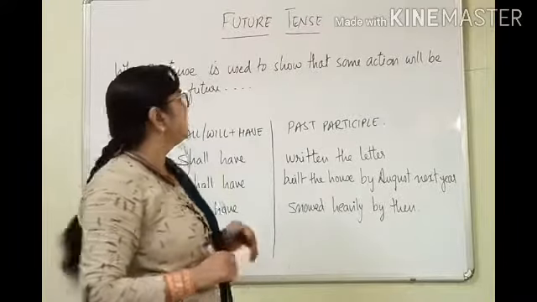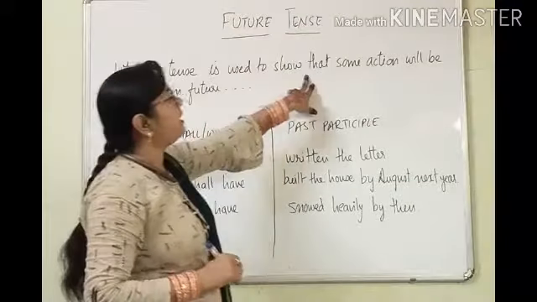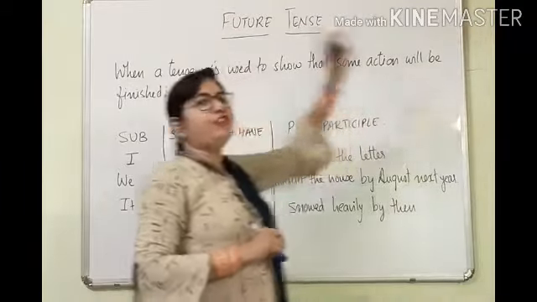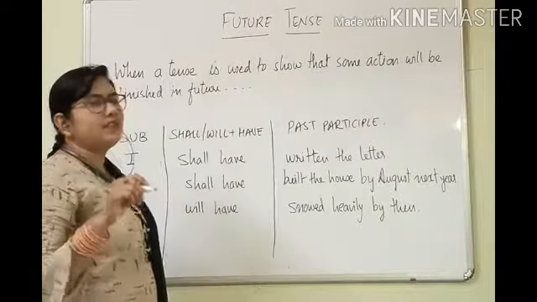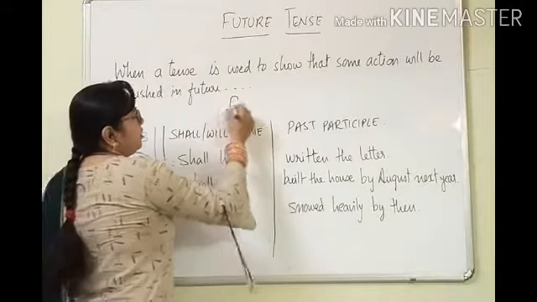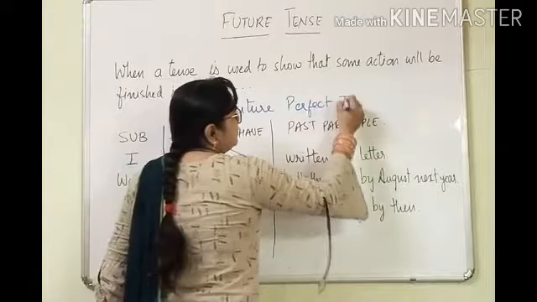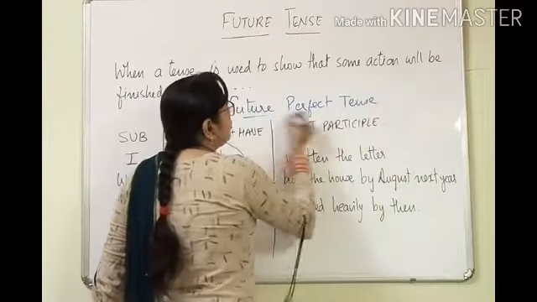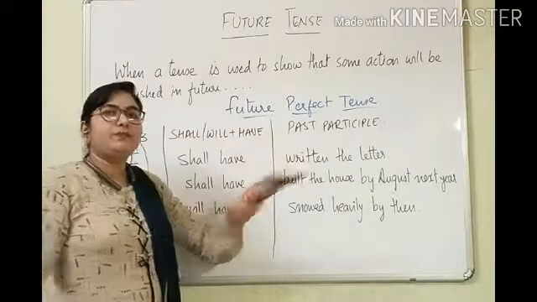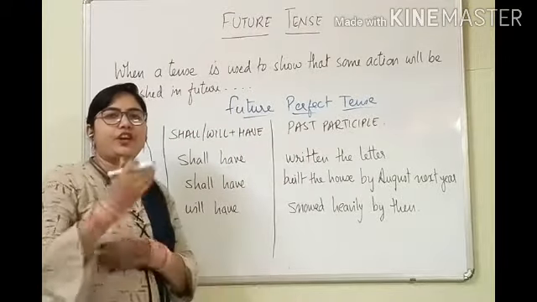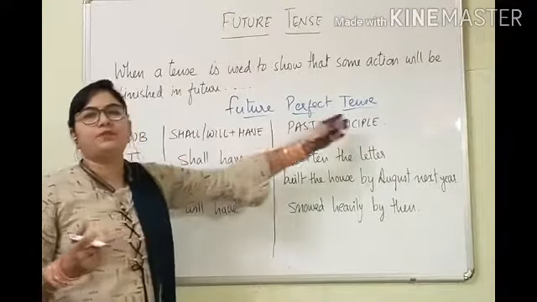Next tense of ours. When a tense is used to show that some action will be finished in future, then those kinds of sentences are known as future perfect tense. It means some action will be finished in future. That surety we are giving to the sentence. So it is known as future perfect tense.